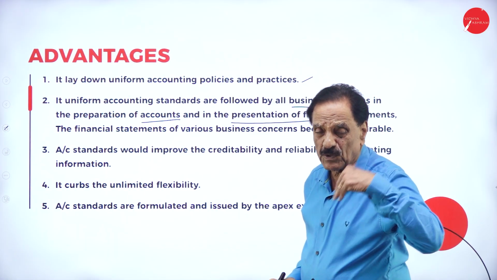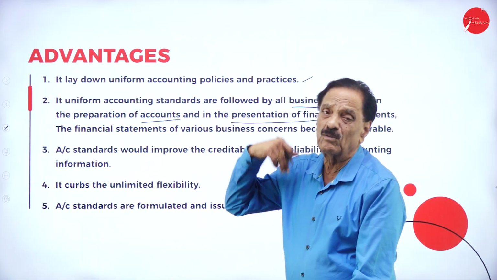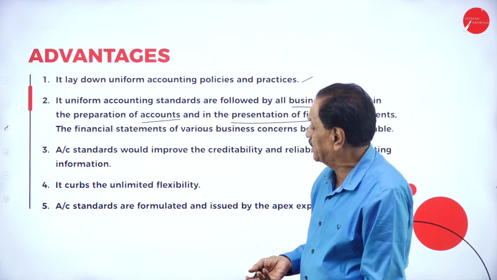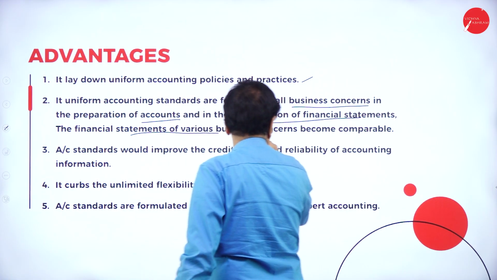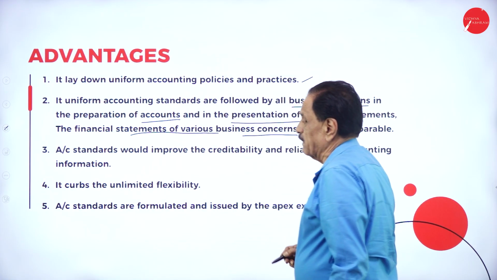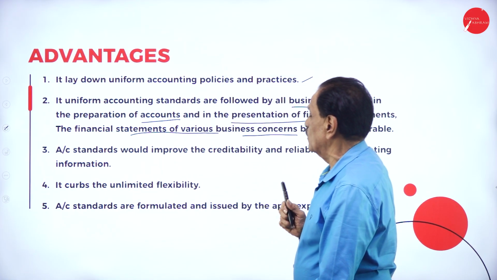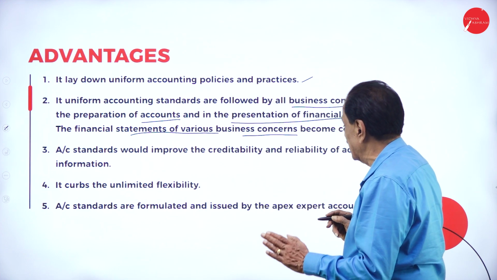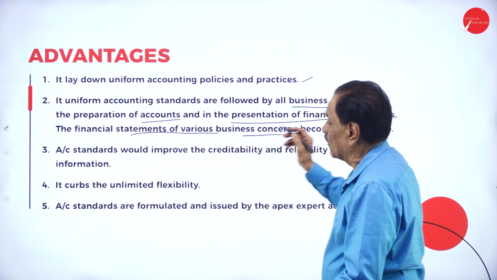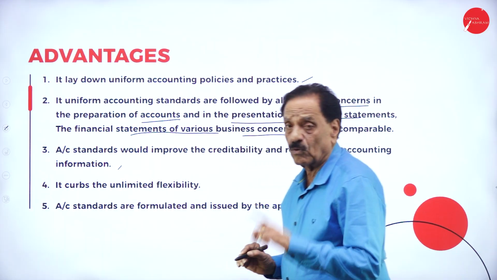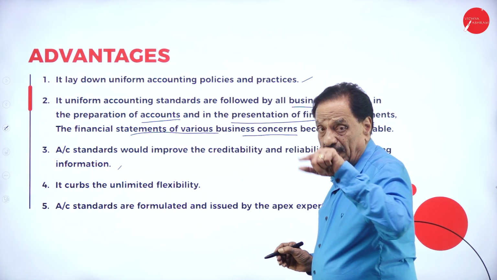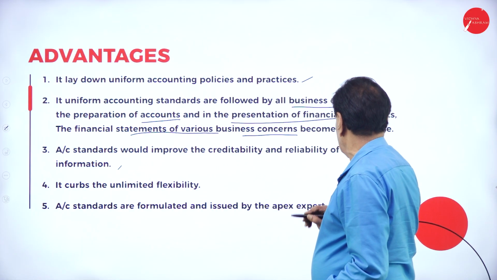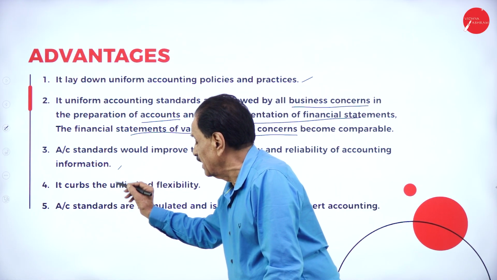Financial statement means you are going to prepare trading account, profit and loss account, and a balance sheet. The financial statements of various business concerns become comparable. Accounting standards would improve the credibility and reliability of accounting information.